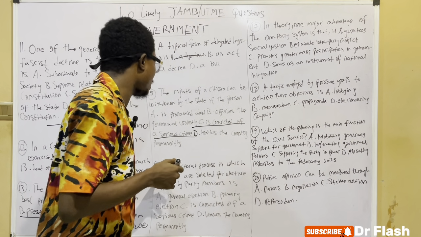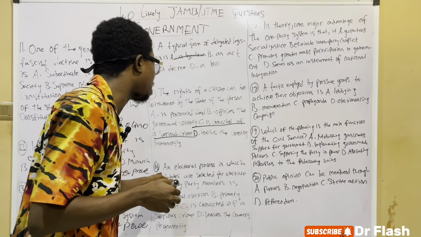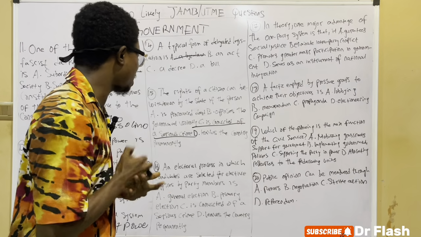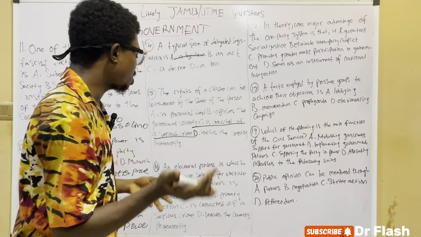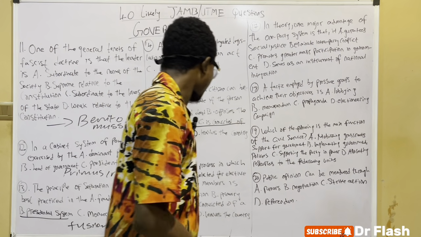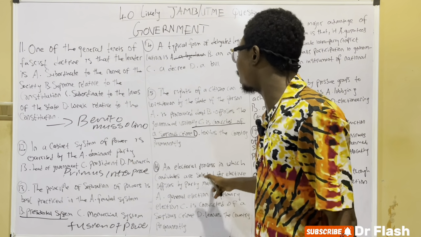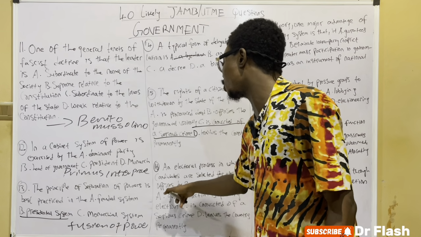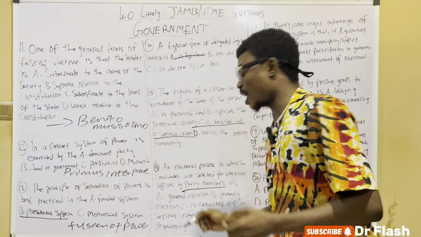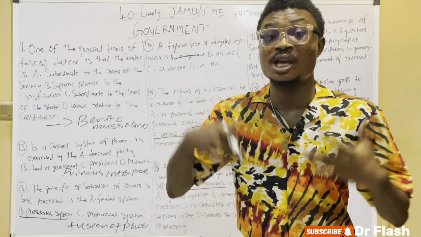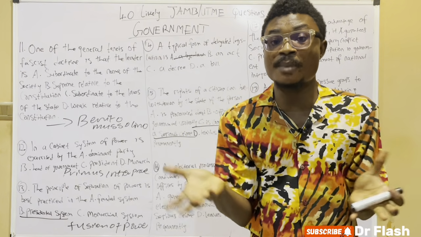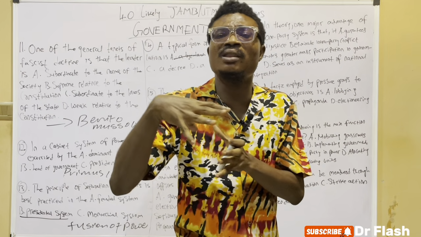In the 16th question, an electoral process in which candidates are selected for elective offices by party members is A, general election, B, primary election, C, is convicted of a serious crime, or D, leaves the country permanently. What you have to take note of here is by party members. An election done by party members is called a primary election. In any election, we have different forms of election.